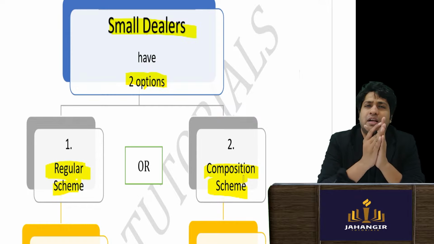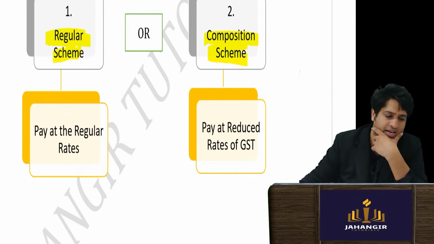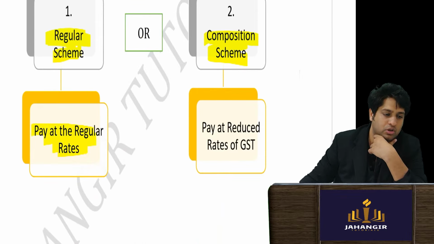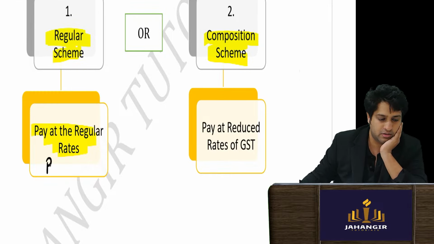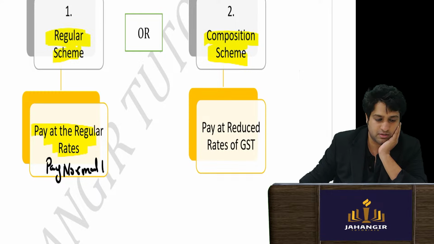So what happens in the regular scheme? Simple. You pay your regular taxes and claim your ITCs. So you pay the normal rate of tax, whatever is the normal 18%, pay that and claim ITC. ITC is what?